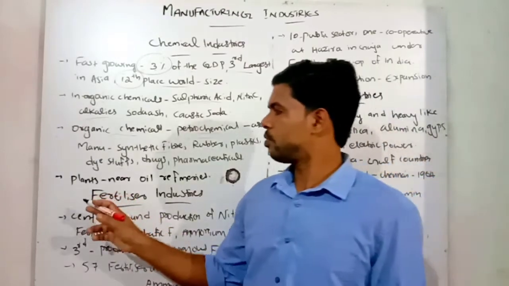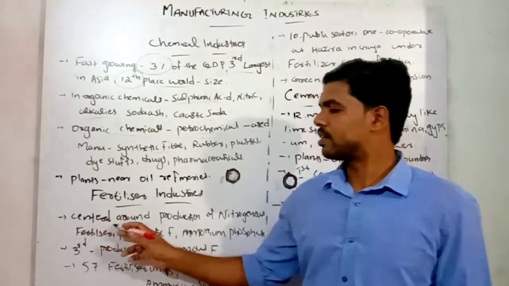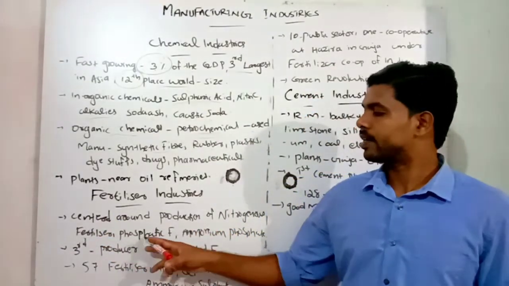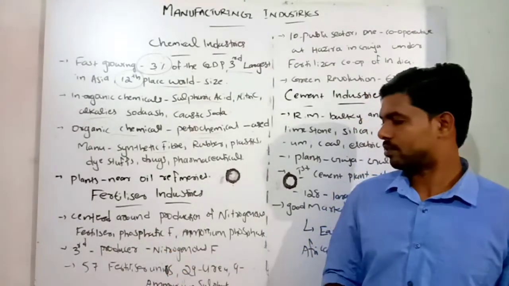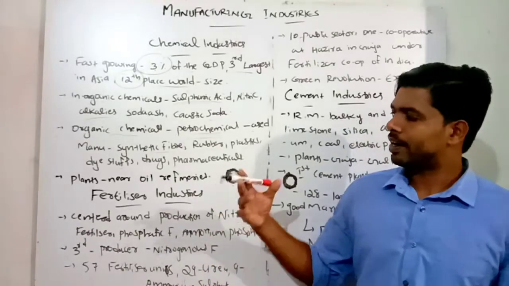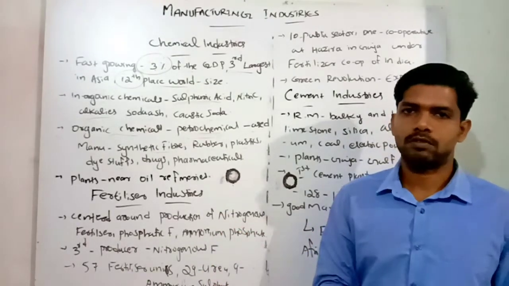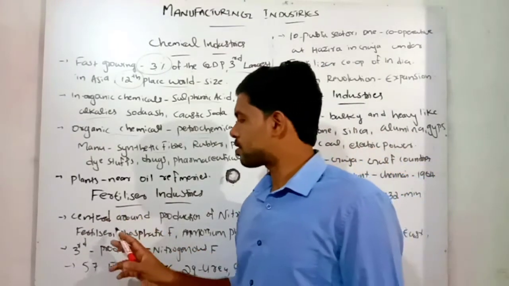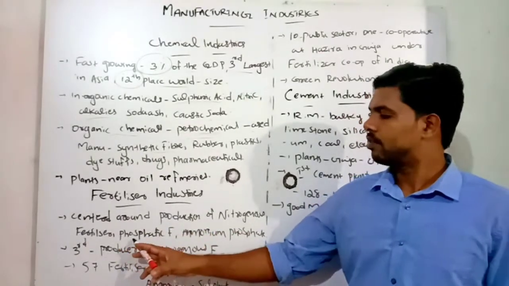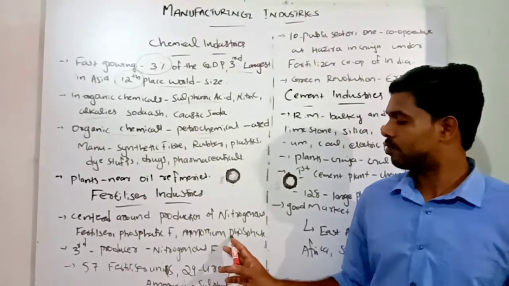And next one is called fertilizer industries. Fertilizer industries are centered around the production of nitrogenous fertilizer, phosphatic fertilizer, and ammonium phosphate. These fertilizer industries are very conducive for our agricultural expansion.